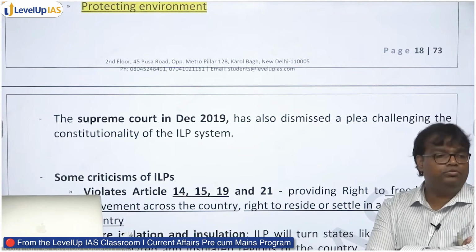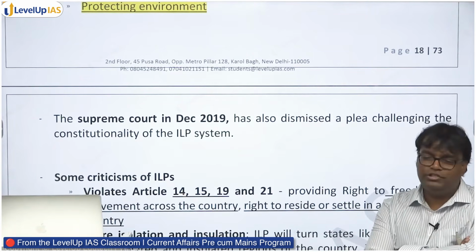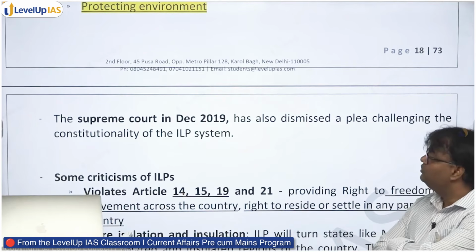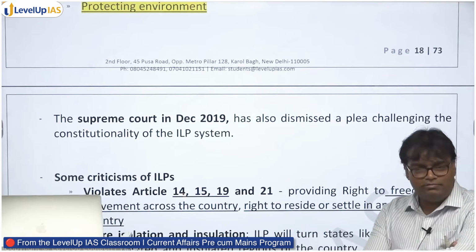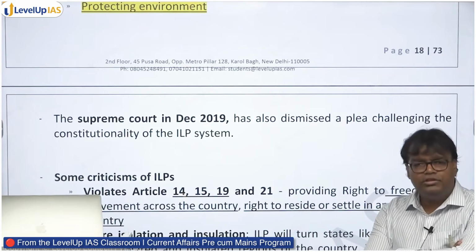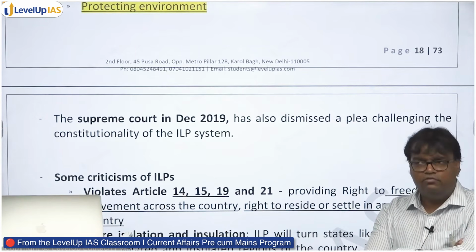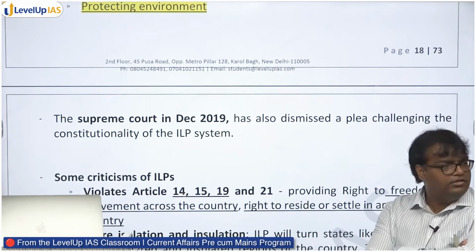Right, on these grounds, it was challenged in the Supreme Court. Supreme Court dismissed the challenge. Supreme Court in December 2019 has also dismissed a plea challenging the constitutionality of ILP system. Supreme Court understood that there is reason why special protection may be needed in some of these regions.